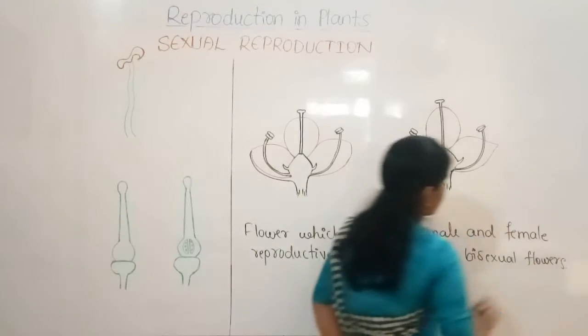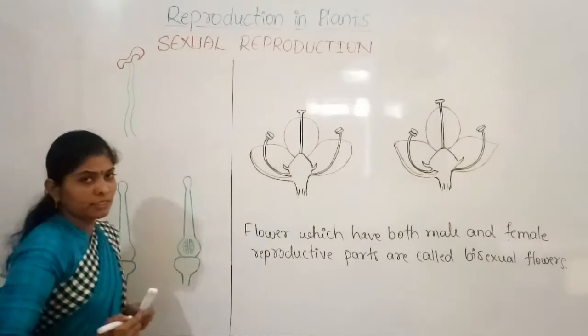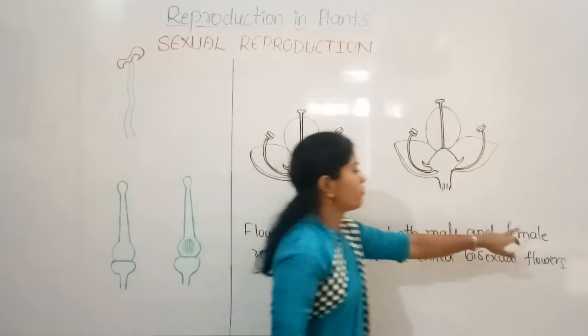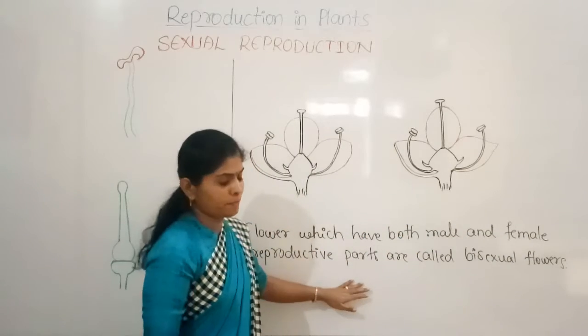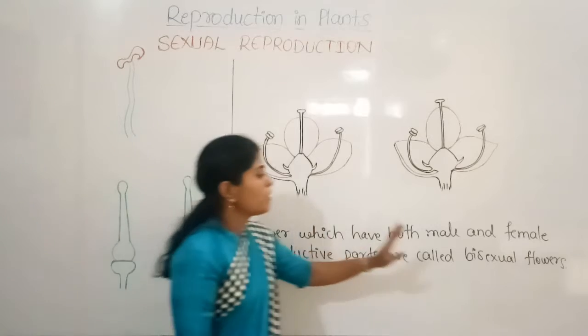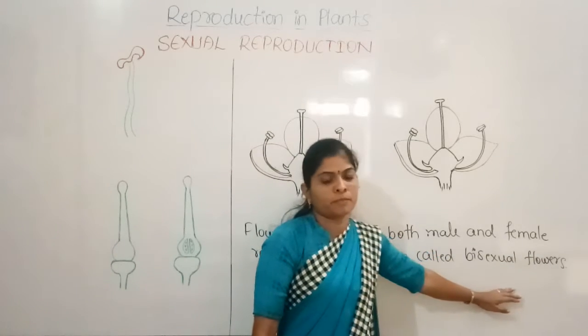See, some flowers have both the male and female reproductive parts in the same flower. Such flowers are called bisexual flowers.